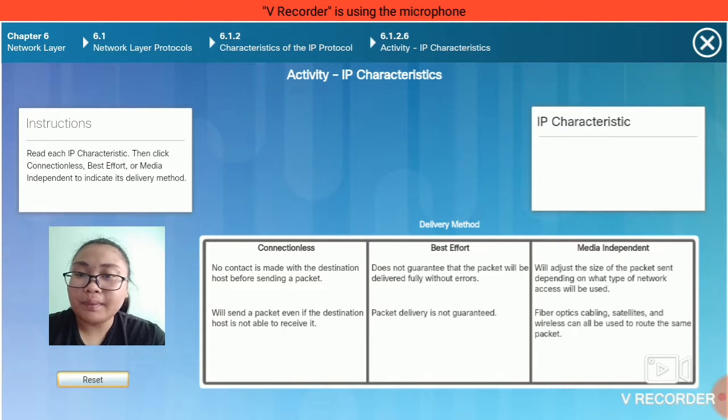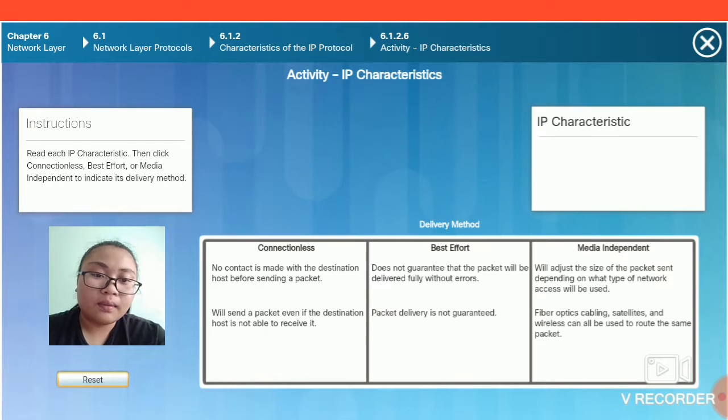IP media independent. The network layer is also not burdened with the characteristics of the media on which packets are transported. IP operates independently of the media that carry the data at lower layers of the protocol stack.